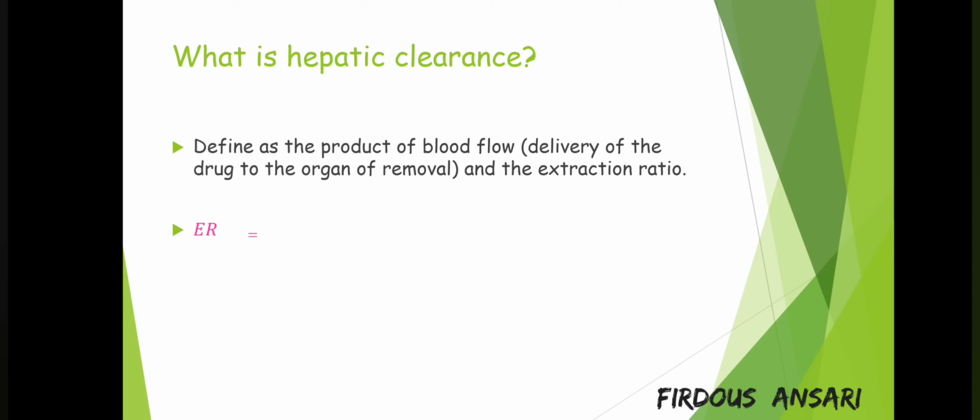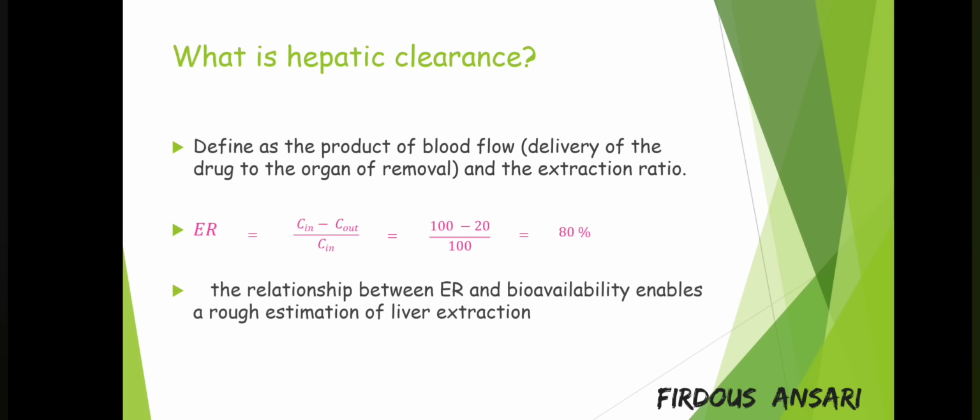It is given by the equation: extraction ratio equals C in minus C out divided by C in. Now C in is the concentration of drug in the blood that is entering the liver, and C out is the drug concentration in the blood that is leaving the liver. Okay, now we'll have an example like 100 minus 20 divided by 100. Usually C in is greater than C out. So 100 minus 20 divided by 100 gives a value of 80%, or 0.8. The value of extraction ratio should always be less than 1.